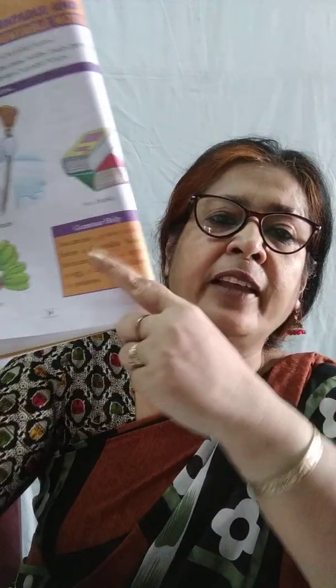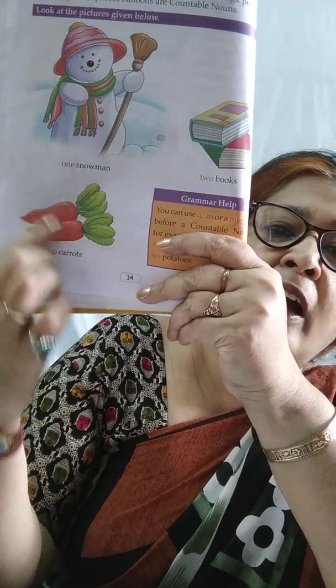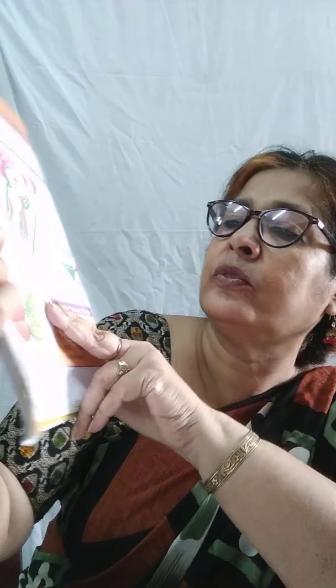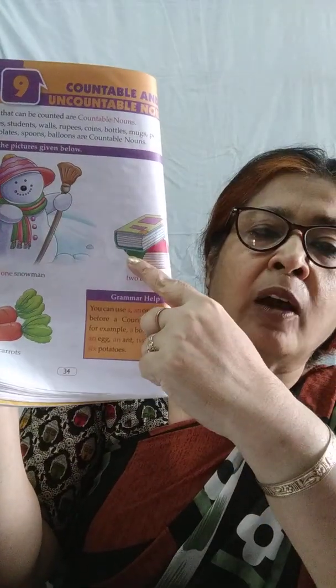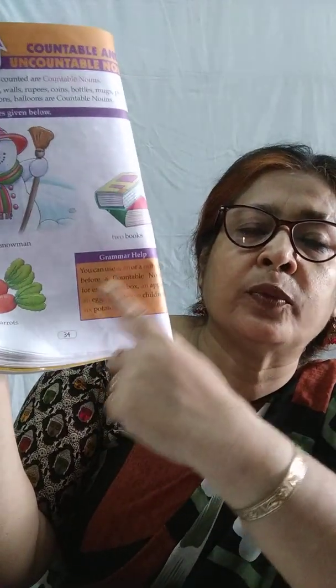Now remember, there is a grammar help here. Check this box. These are the things which we can count. Carrots we can count. One snowman we can count. Books we can count. Now I'm going to explain this one.